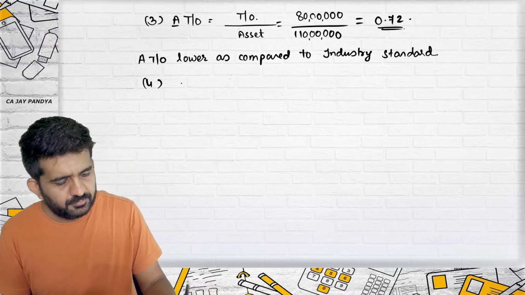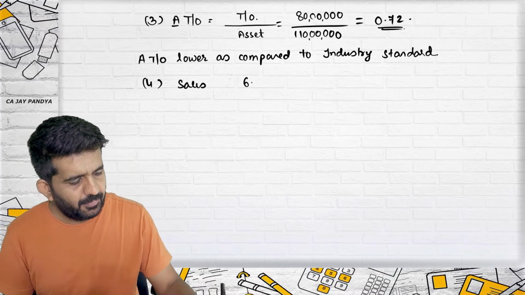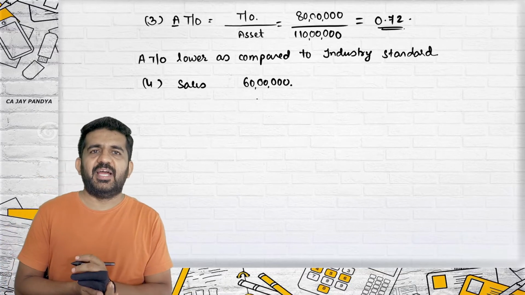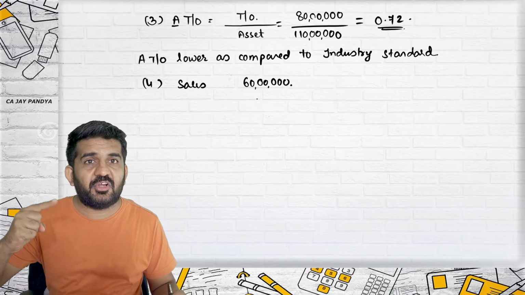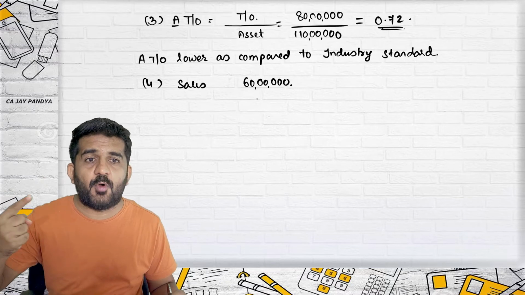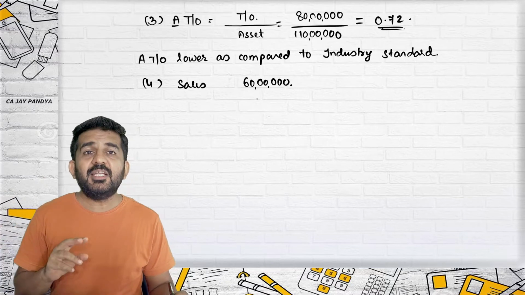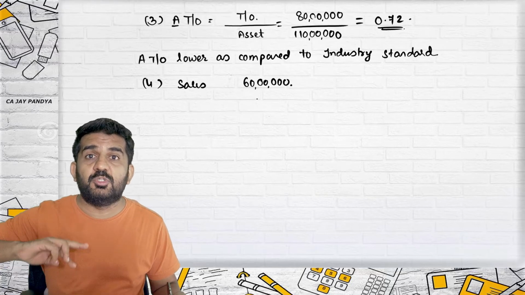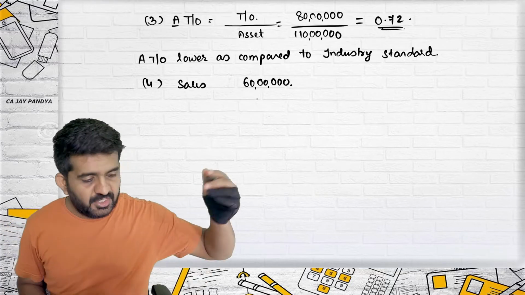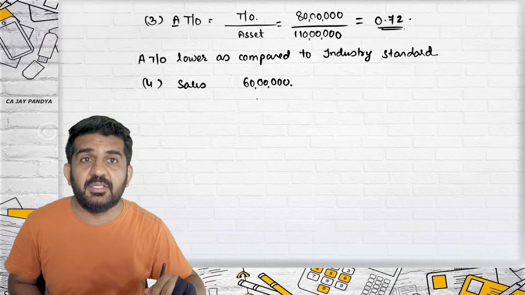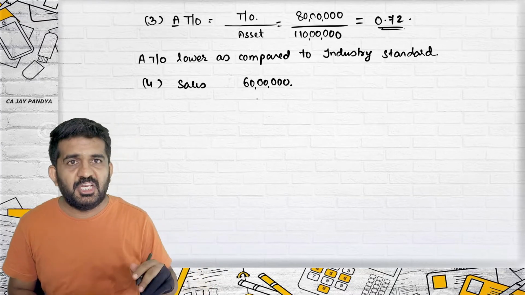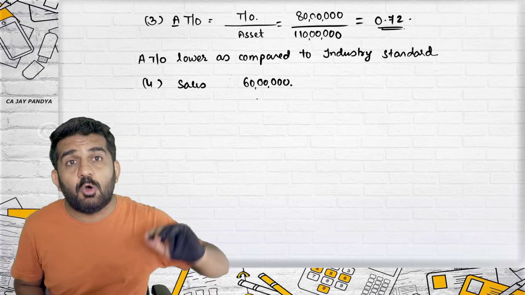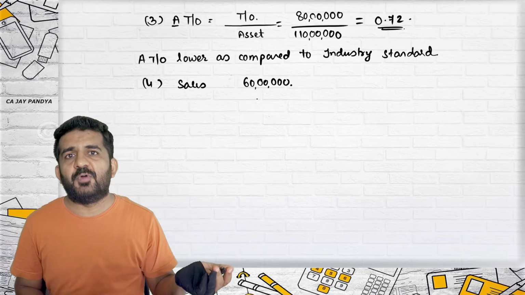Number 4. Sales is 60 lakhs. What will be new EBIT? Try to concentrate. Can I use the concept of leverage? Yes. Degree of operating leverage I can use. But here I will have to find out degree of operating leverage. I'll have to find out the change in sales. Sales was 80 lakhs. Now it is becoming 60 lakhs. So there is a decrease of 20 lakhs. 20 lakhs on 80 lakhs is how much percentage? And then I'll have to find out the answer.